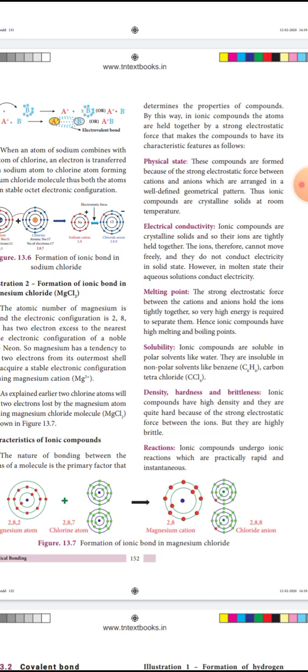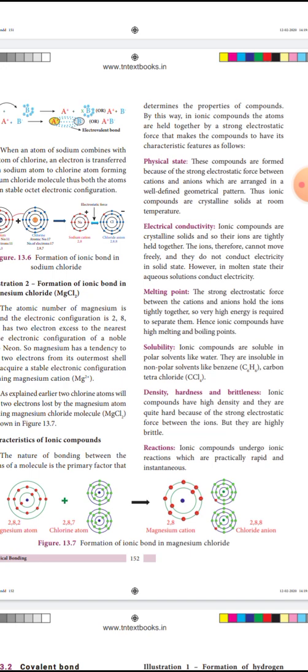But in the molten state, ions dissociate due to temperature, so the force decreases.